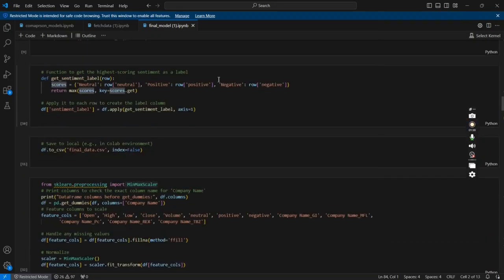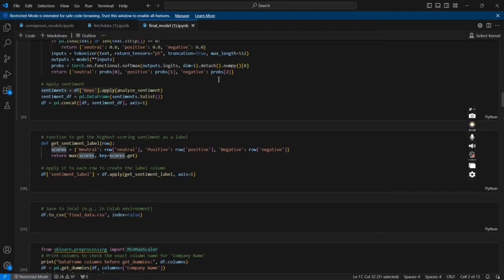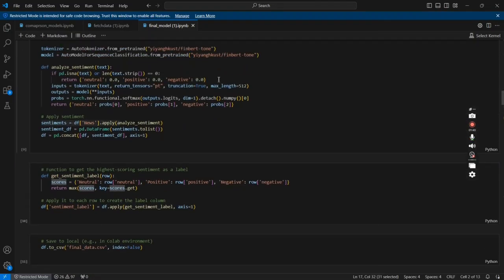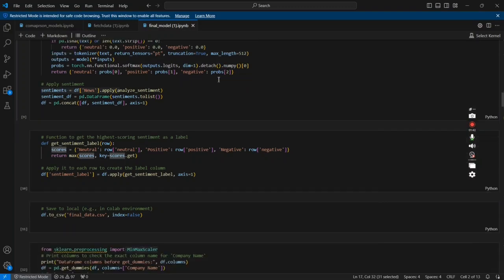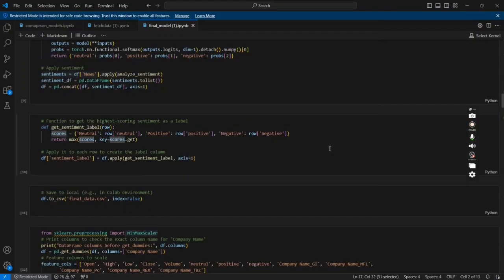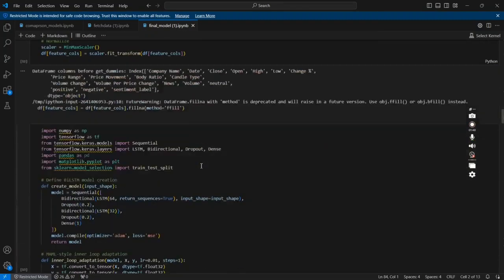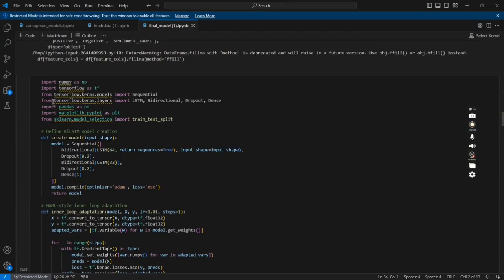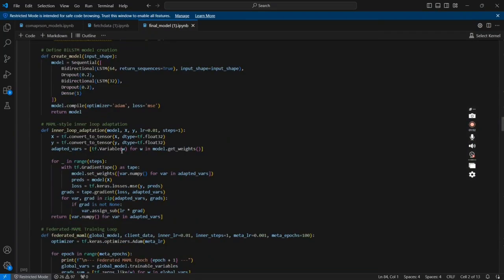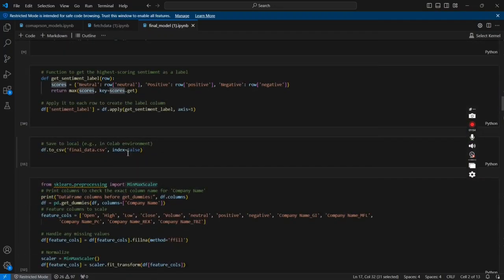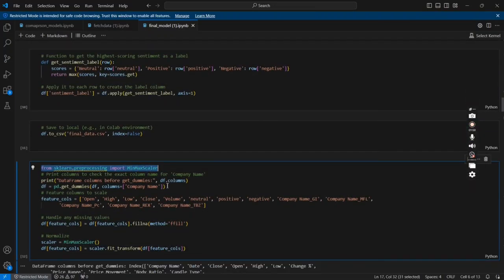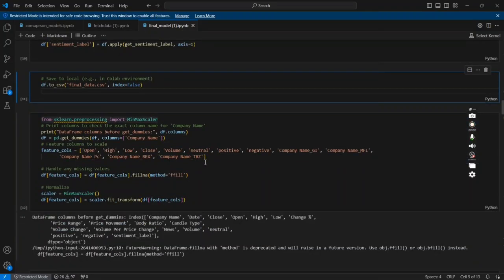Here I have handled the missing values using forward fill, converted data to datetime set as first date of month, converted volume and percentage columns into numeric format, and normalized features using min-max scaling. And here I have applied one-hot encoding.